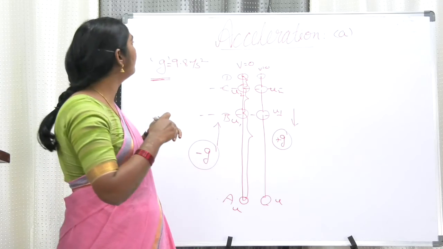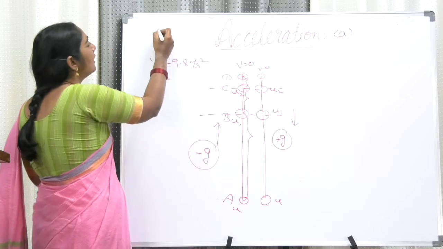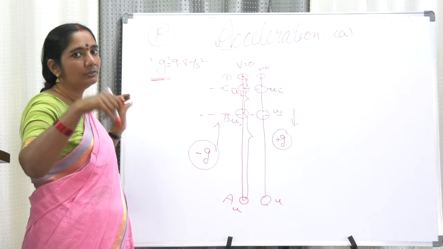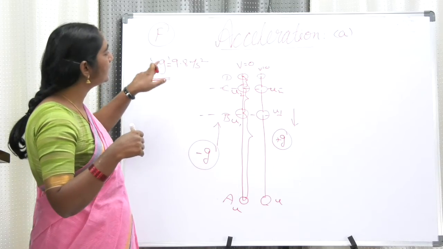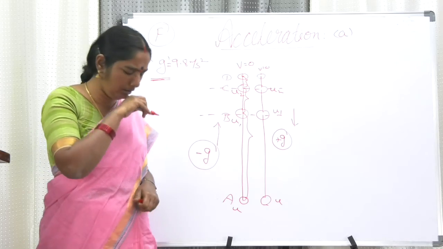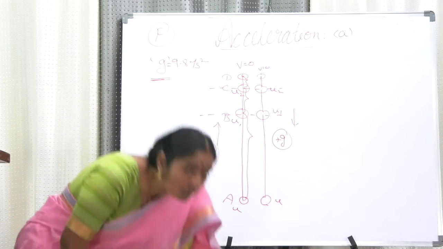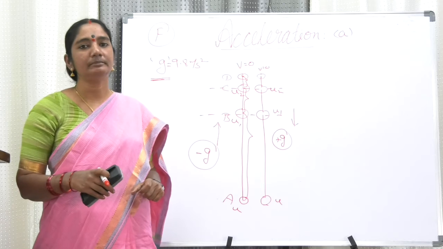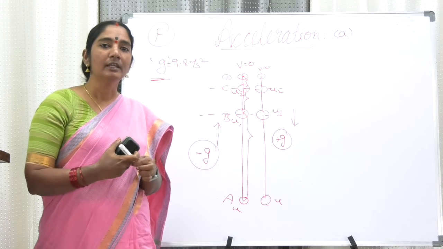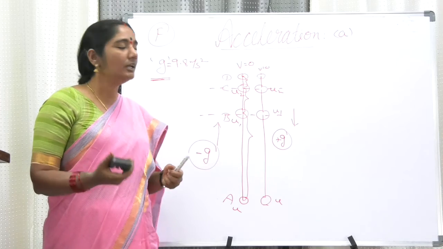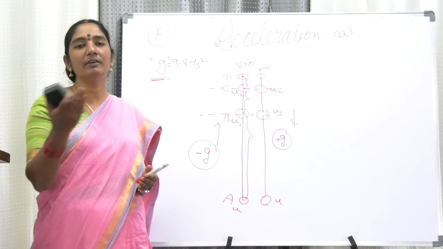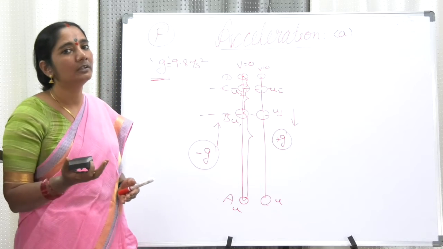So this external force is due to the gravitational force, and the value of g exists because of it. If there is no gravitational force, there is no g. For example, you are going onto the moon. On the moon, it's only 1/6 of the value of g. What we have on the earth, we have only 1/6 of it on the moon.